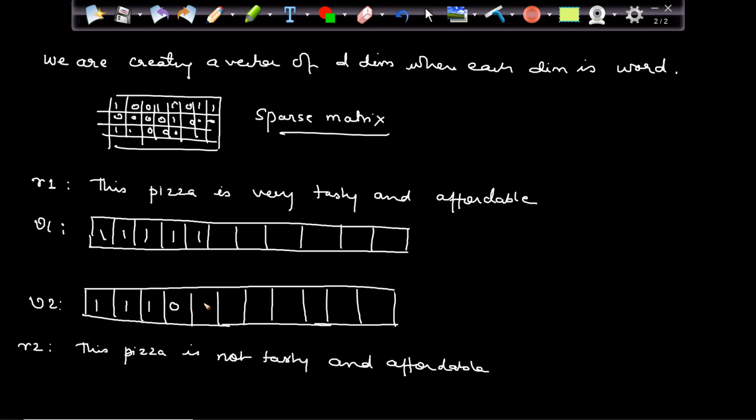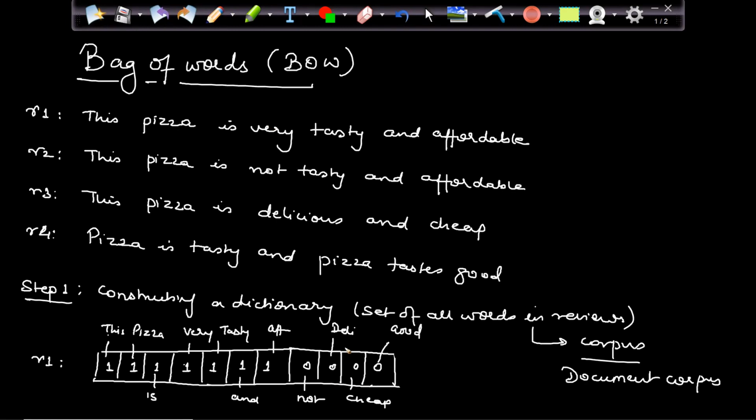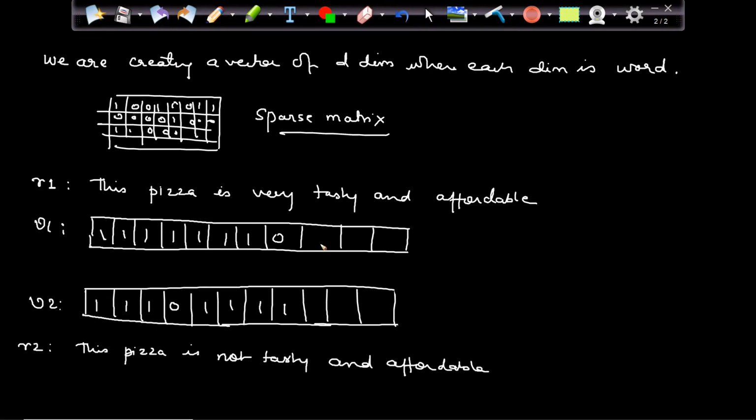Tasty is present here and present here, and is present here and here. Affordable is present here, and finally not is not present here, but present here. The rest of the three words are delicious, cheap and good. Those words are not present in both the reviews, so we'll have 0 here.